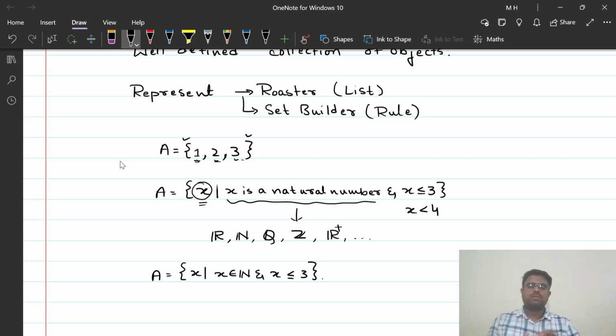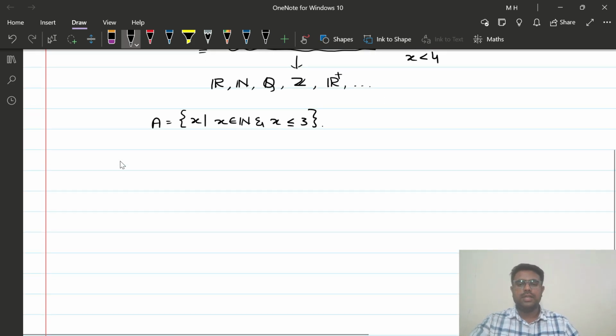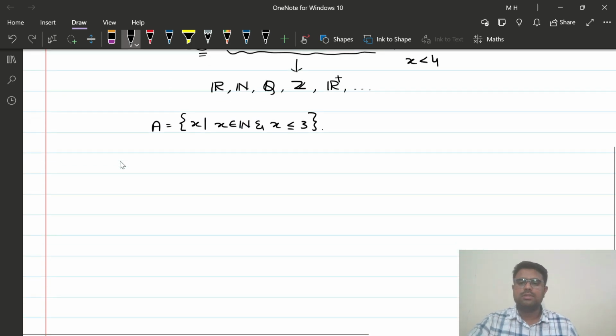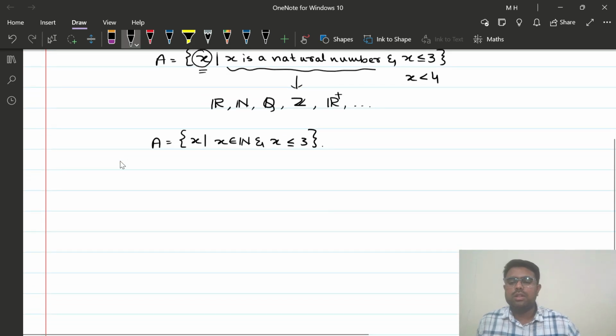So this was all about the representation of the sets, and the sets are usually represented by capital letters. That is obvious.